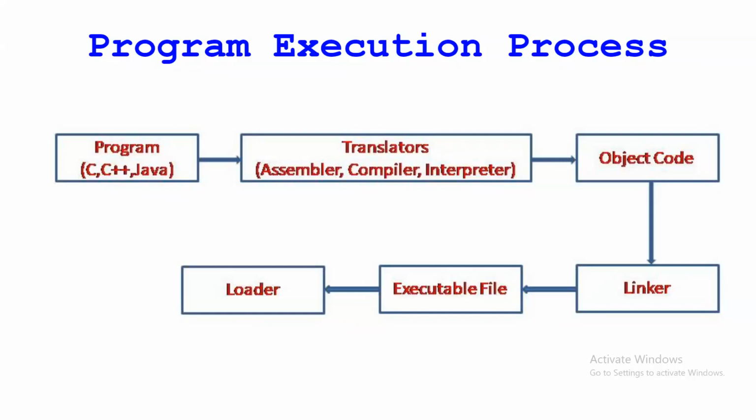The translator, or any compiler or interpreter, will not check the actual code of printf and scanf. Getting my point? It just checks the format of that function. So whatever is the printf function format and scanf function format, or the other functions like cin and cout in CPP, it checks only the format. It is not interested in the coding part of printf and scanf or cin and cout.